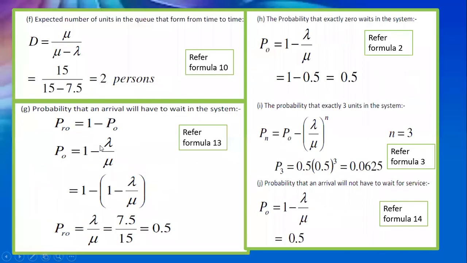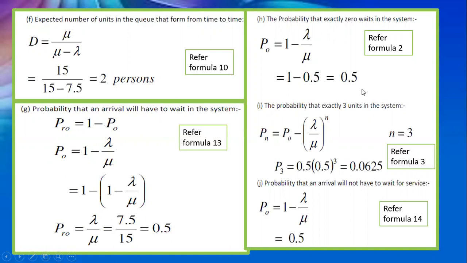So it is nothing but 1 minus P naught. So 1 minus P naught is nothing but lambda by mu, since P naught will be equal to 1 minus lambda by mu. So you get the probability as 0.5. Now the probability that exactly zero units wait in the system. So once he enters the queue, he need not wait at all. Directly he can get the service. So that will be equal to 1 minus lambda by mu, that is 1 minus 0.5, which equals 0.5.